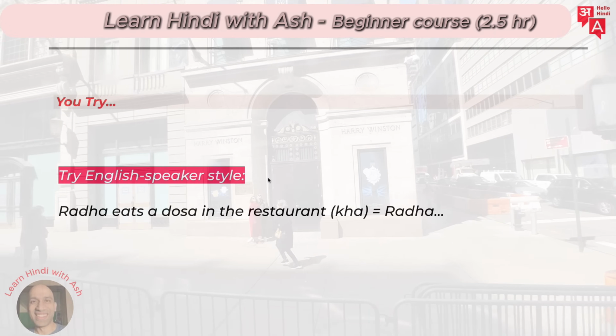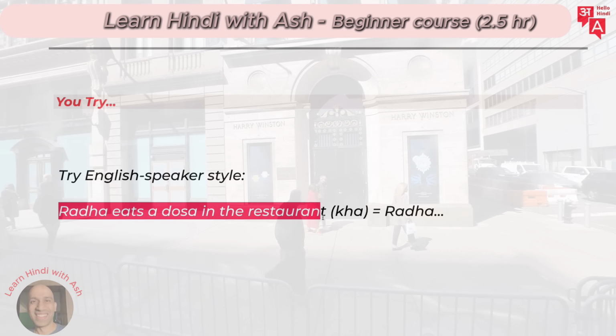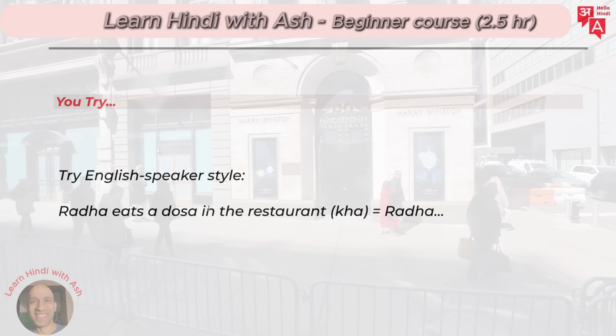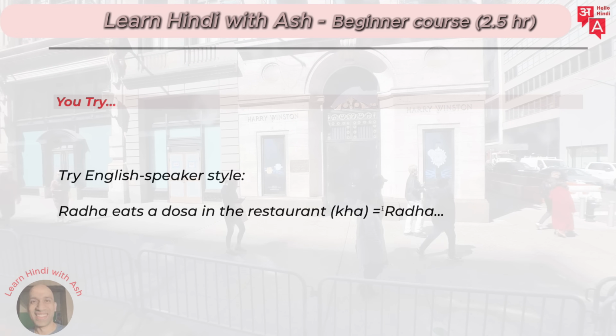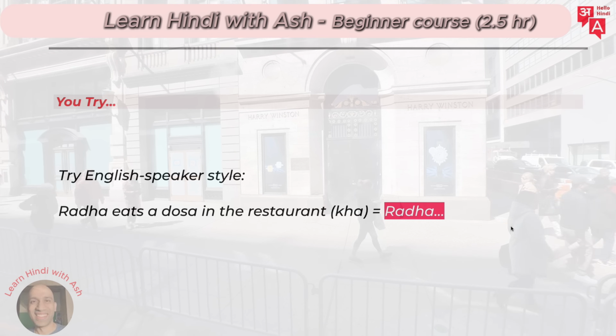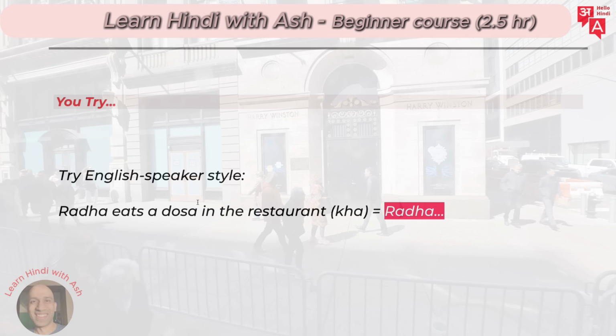All right, now try the English speaker style first. How can you say this? Radha eats a dosa in the restaurant. Remember, put the in the restaurant at the end. How can you say Radha eats? The eat word is kha right here. So let's start. Radha, how can you say it? I think you got it. Pause the video if you need more time, but now let's move on.